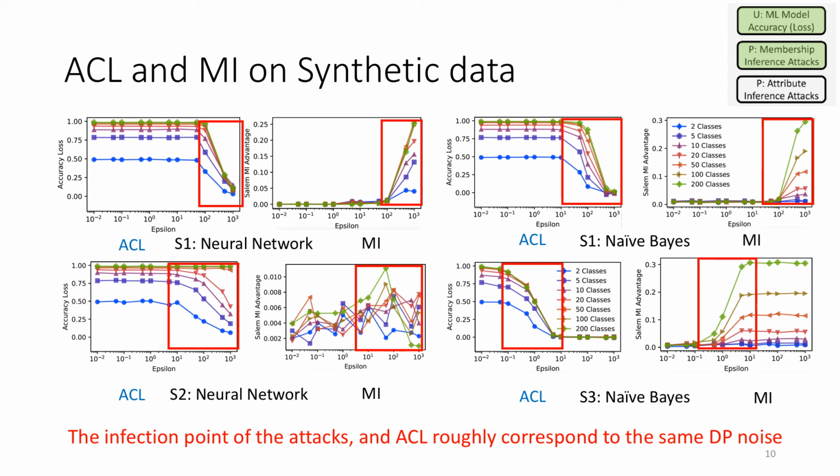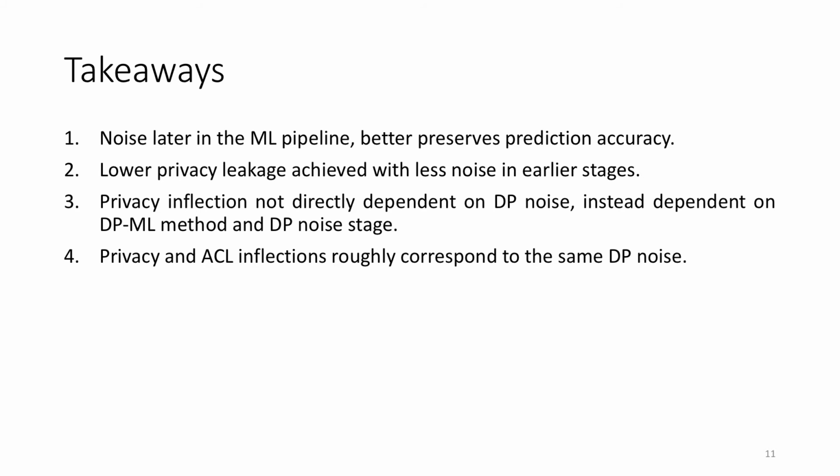So to quickly summarize what we've talked about, we've observed that for a given amount of noise, if applied later in the machine learning pipeline, prediction accuracy is preserved better.